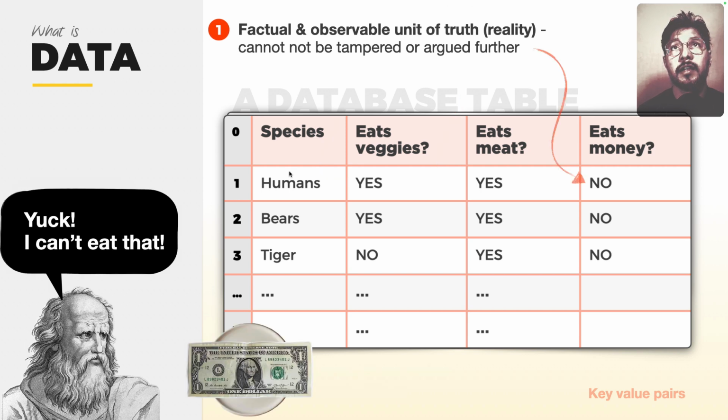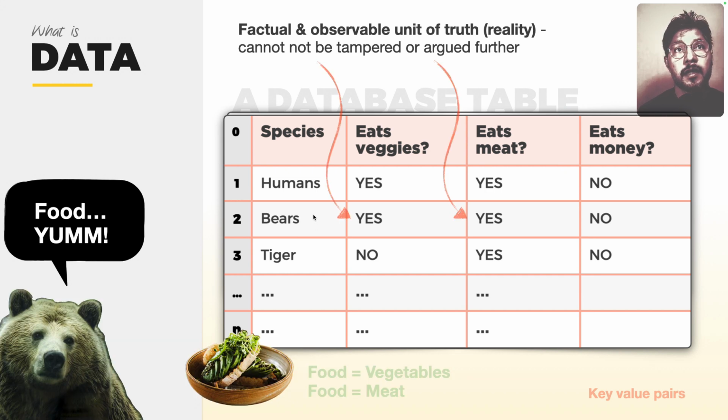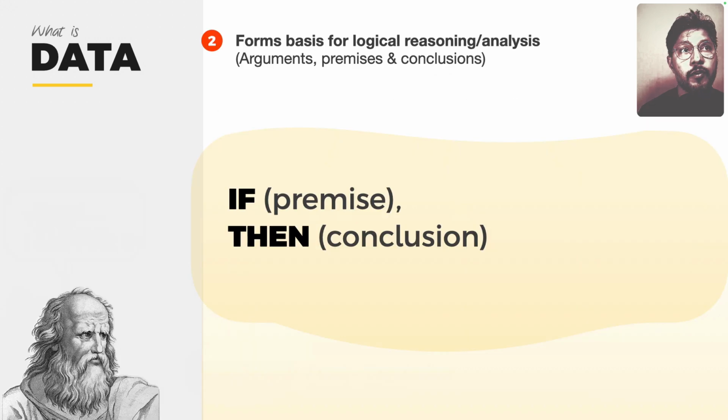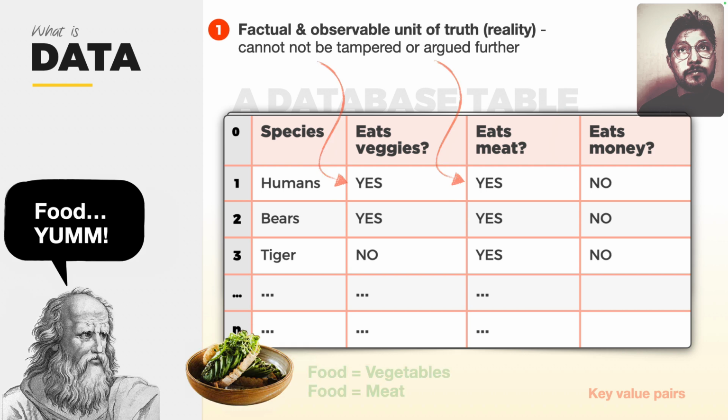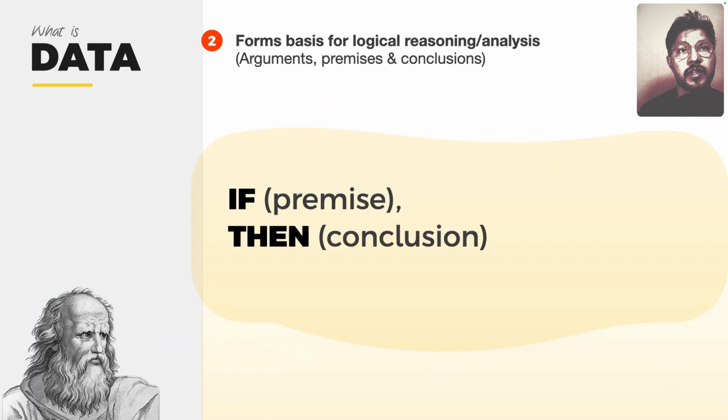Money. So again, it's a factual and observable unit of reality. That's it. Next, this same way we can capture data for other animals also, right?